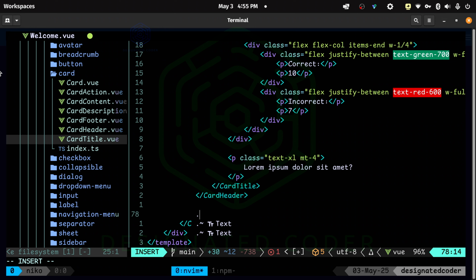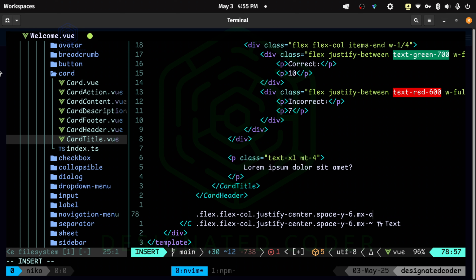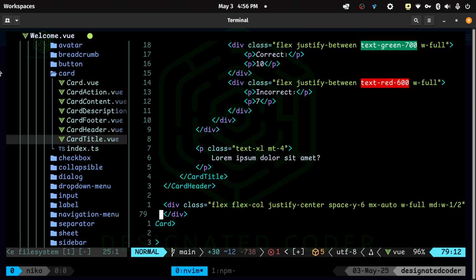We're going to do a div with the classes of flex, flex-col, justify-center, space-y-6, mx-auto, width full, and on medium screens, it'll be width half, just so we can get some smaller screens, because I will be shrinking the screen so that we can see if we have errors in our DevTools.